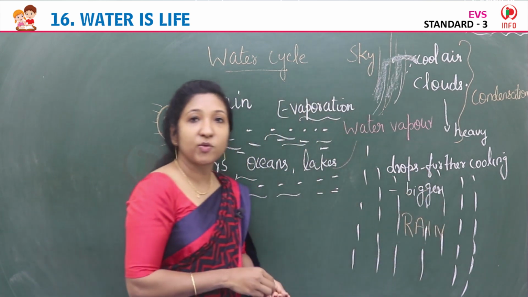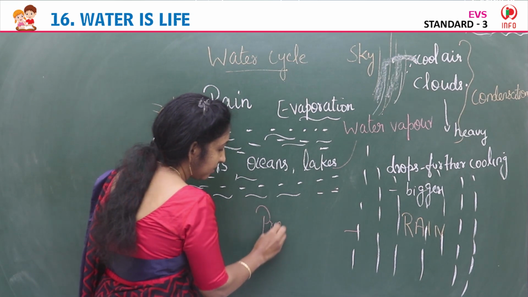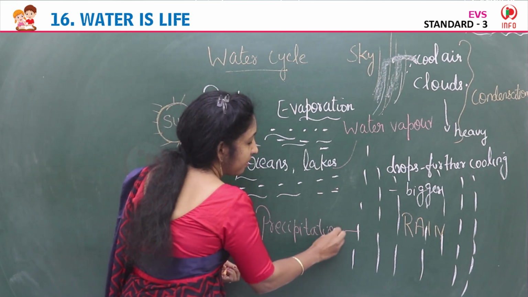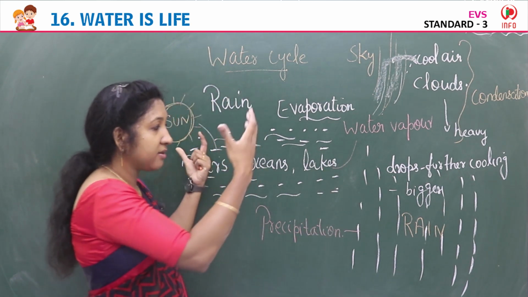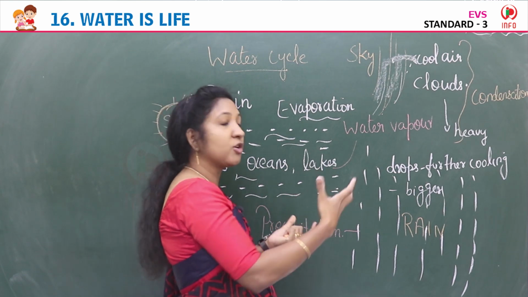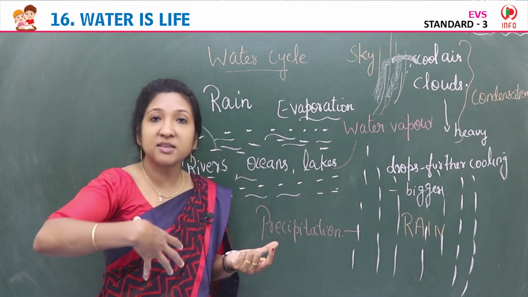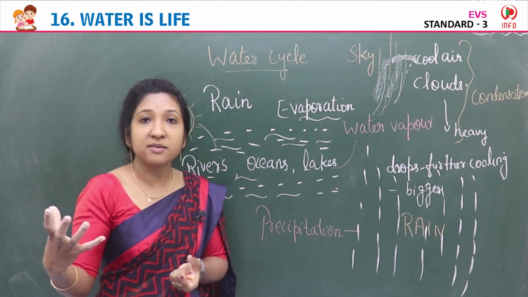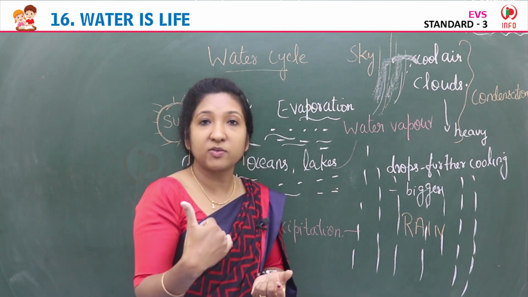And this is precipitation. Water is released in the form of rain, snow and hail. Hail is a form of ice that comes down from the sky.